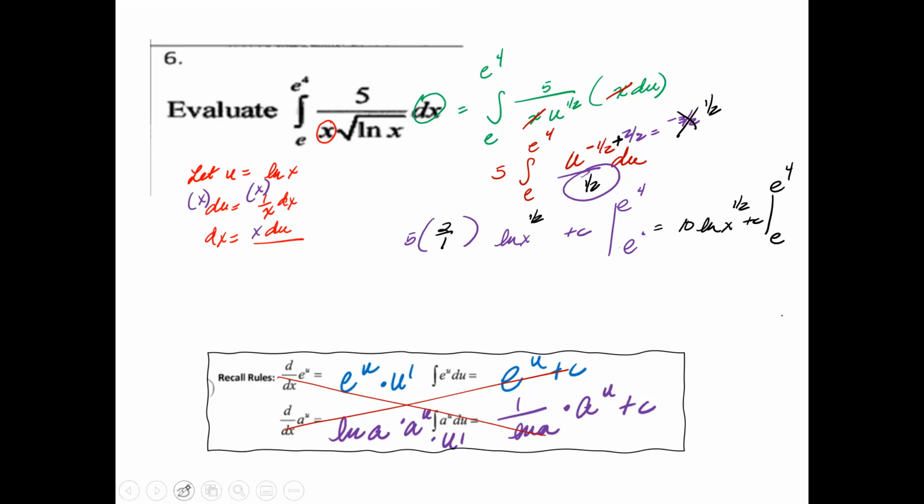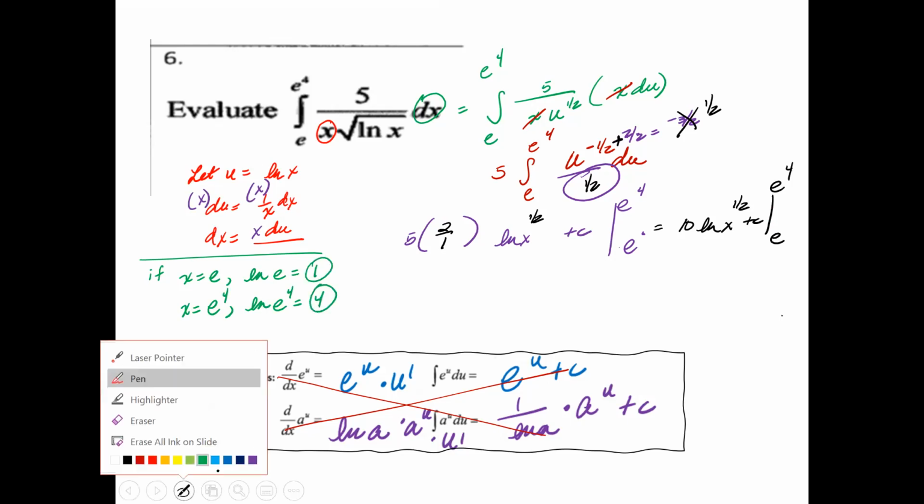Okay, on my side work, this is what I'm going to be doing. You're going to be plugging in e and e to the 4th. So if x equals e, then ln e is going to be equal to, what is ln e? It's just 1 because they cancel each other out. If x is e to the 4th, then ln e to the 4th, if you plug it into your calculator, is going to give you a 4. So you're going to be using these two right here.